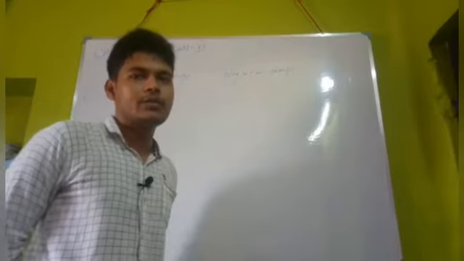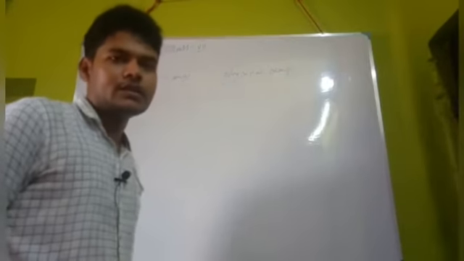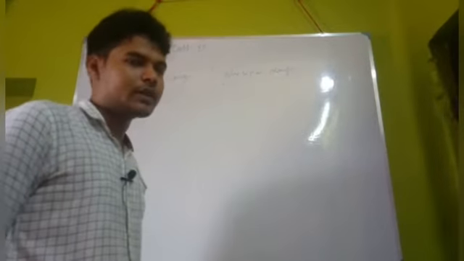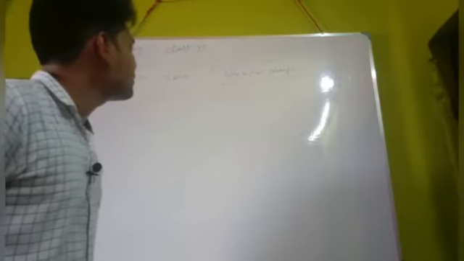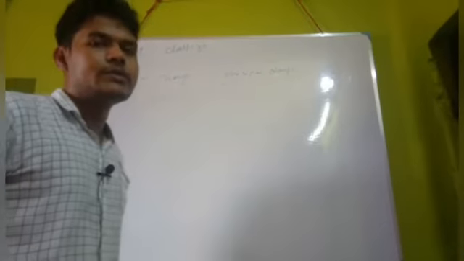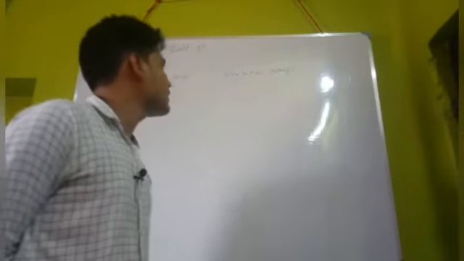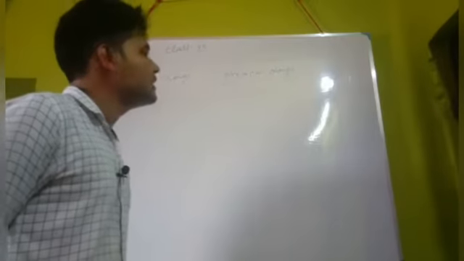So the first thing, chemical change. What is the chemical change? The change in which new substance is produced. This type of change is called chemical change. And those type of change in which no new substance is formed, this type of change are called physical change.